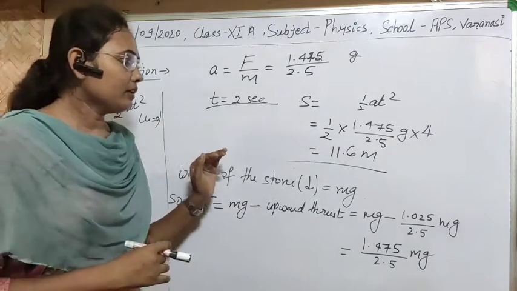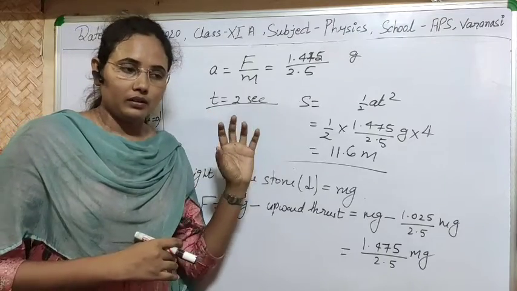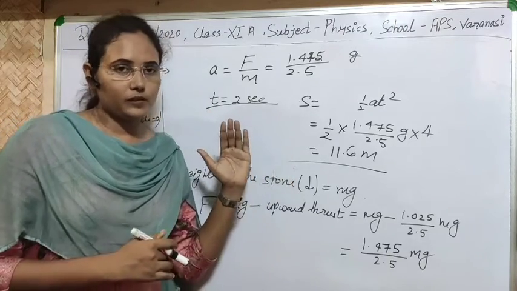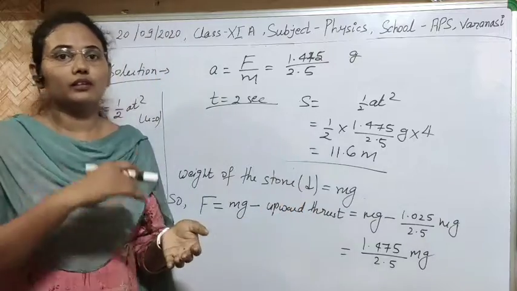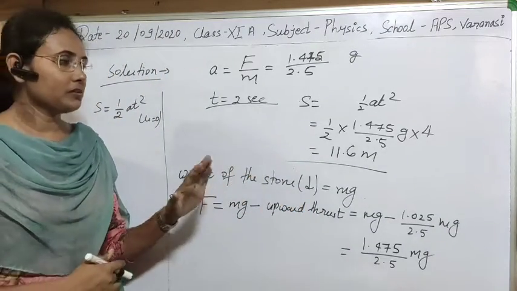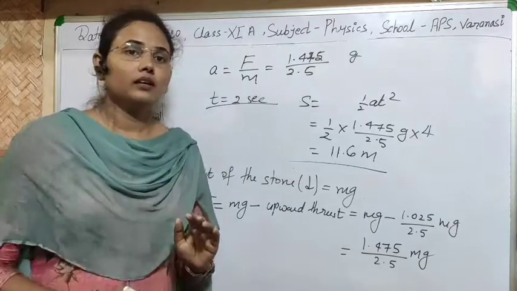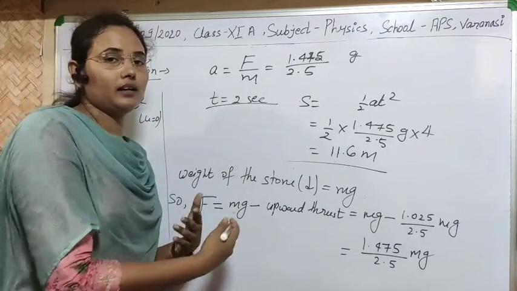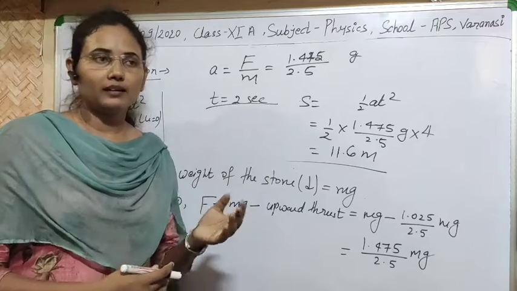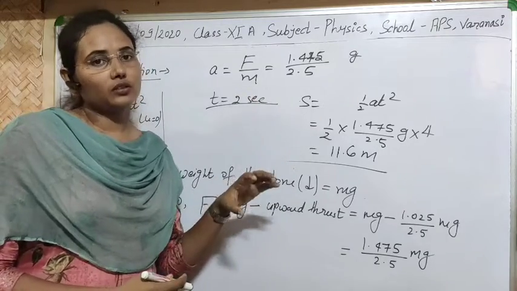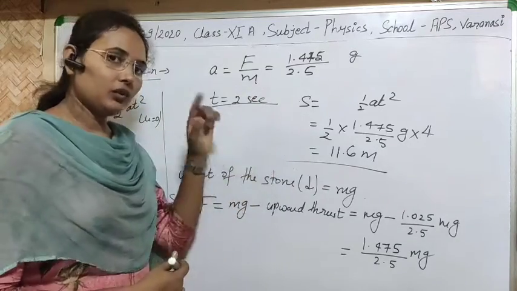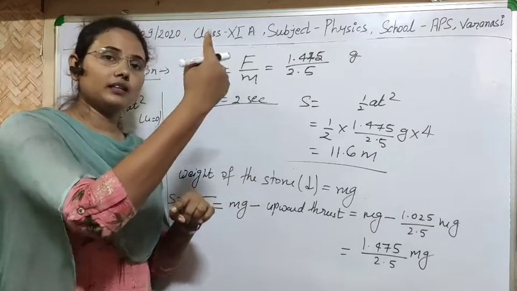So we can use that theory for the solution of this numerical problem. We have to calculate the upthrust and the weight of the body acting downward, and it is given in our problem that the stone is going to sink. That's why the downward force must be greater than the upward force.